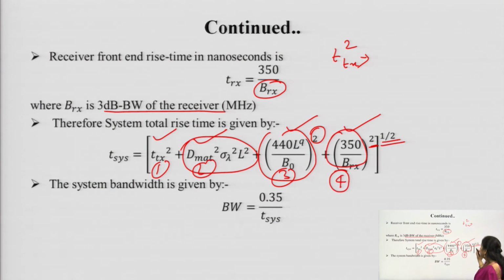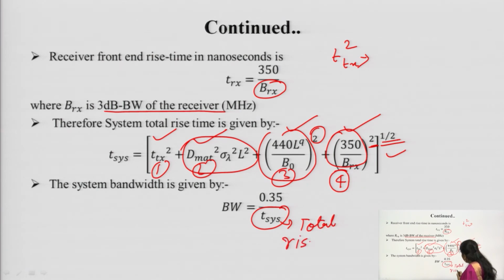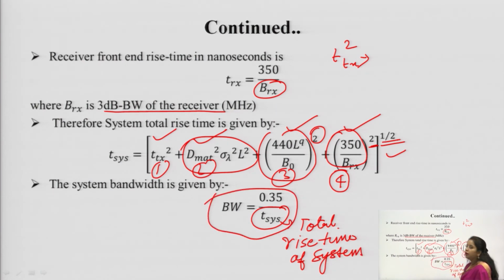This will be the formula for the total rise time, and the system bandwidth is given by, when you are able to calculate the total rise time of the system, based upon this we will be able to calculate the bandwidth.